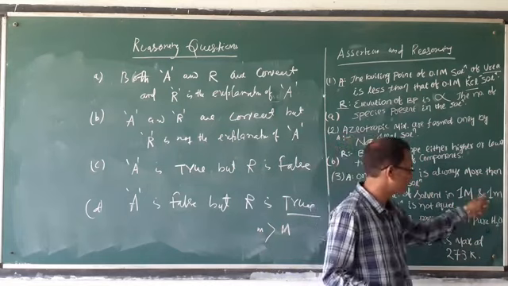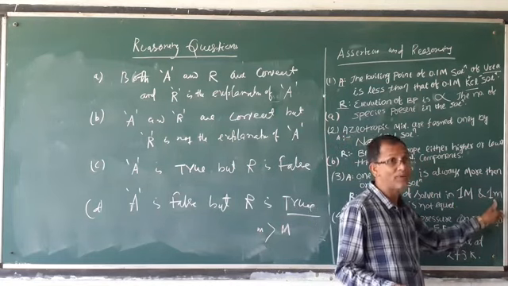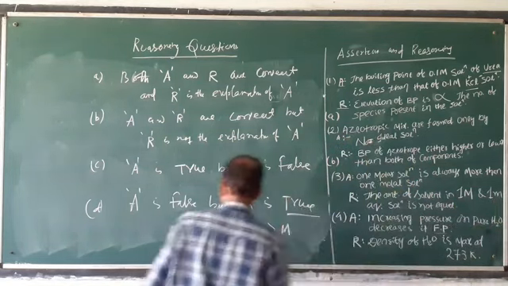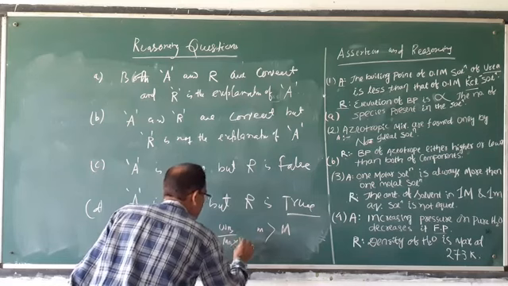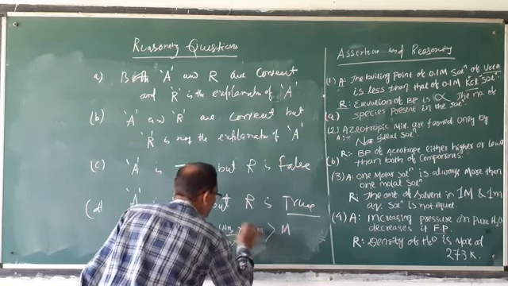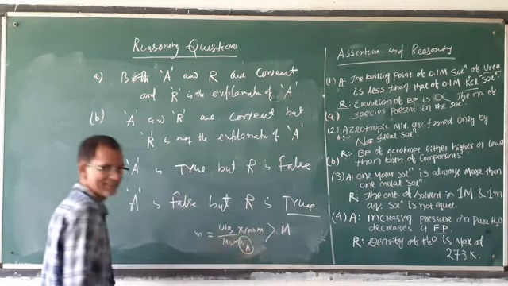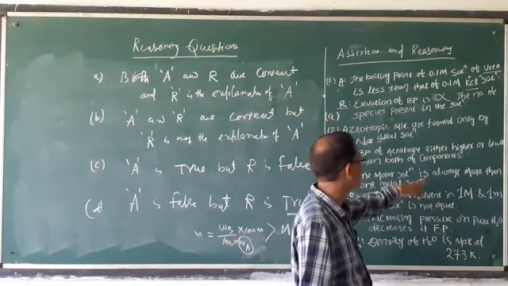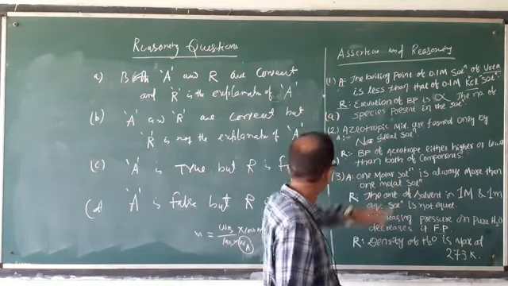As the amount of solvent is less, which formula applies? Small m is equal to WB by MB into WA into 1000. If WA is less, then the small m value is greater than capital M. So the first statement, that 1 molar is greater, is wrong.